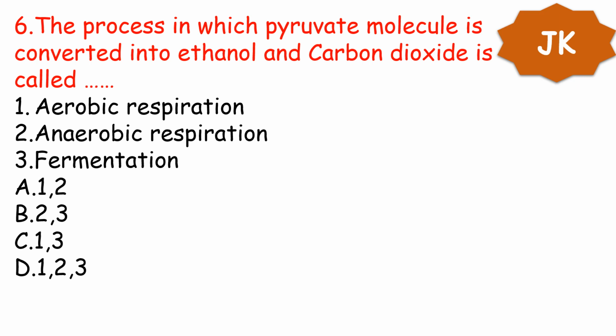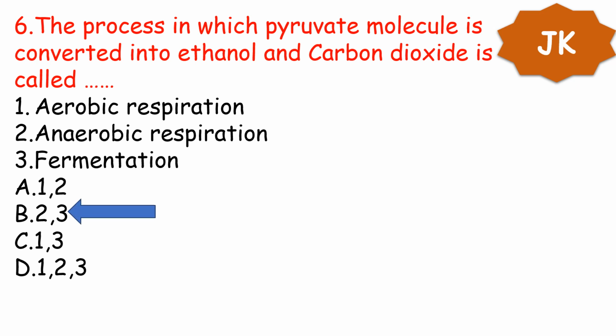Next question. The process in which pyruvate molecule, or pyruvic acid molecule, is converted into ethanol and carbon dioxide is called: A. Aerobic respiration, B. Anaerobic respiration, 3. Fermentation. Your option is option B, 2 and 3.